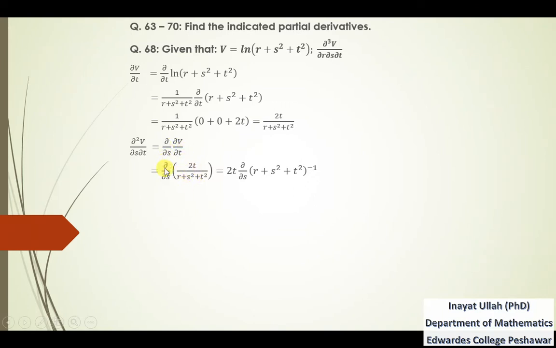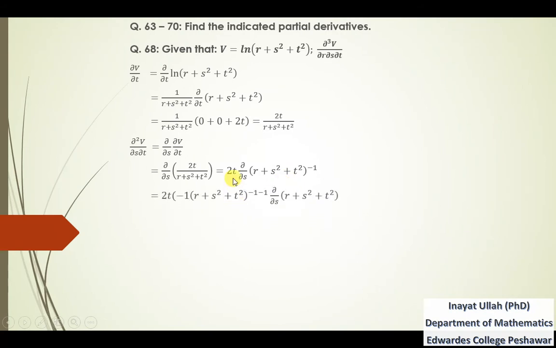And because this is the derivative with respect to s, 2t will be kept constant. So writing 2t outside this derivative and shifting these 3 terms towards the numerator, it will become just like that, the power will be negative, and that is the extended power rule.